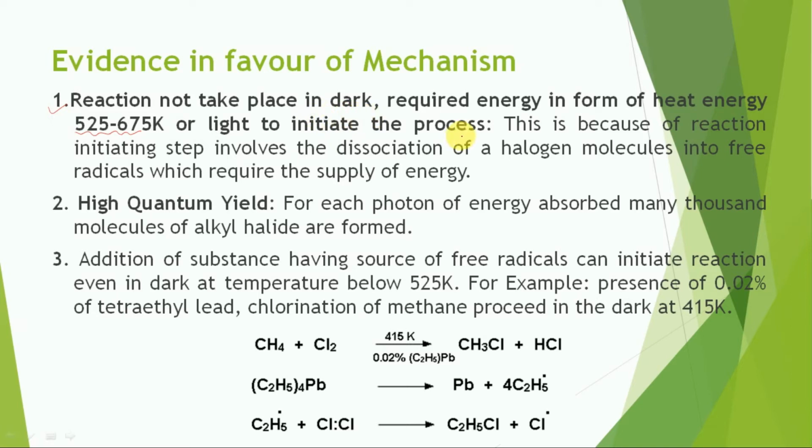This is because the reaction initiating step involves the dissociation of the halogen molecule into free radicals, which requires the supply of energy. So in the chain initiation step, the energy is supplied either in the form of heat or in the form of light.